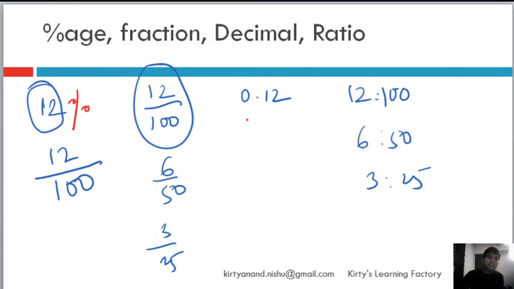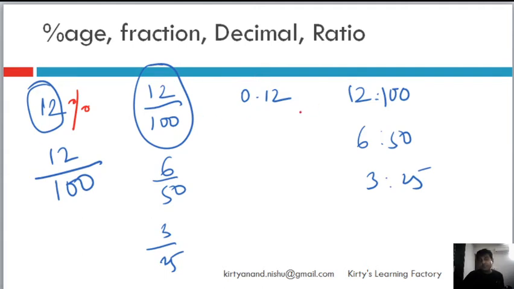Similarly, decimal to percentage, once again the same thing, because fraction and decimal is the same thing. Multiply by 100, finish it off. Ratio to percentage, convert the ratio into a fraction or a decimal and then multiply by 100, get a percentage.